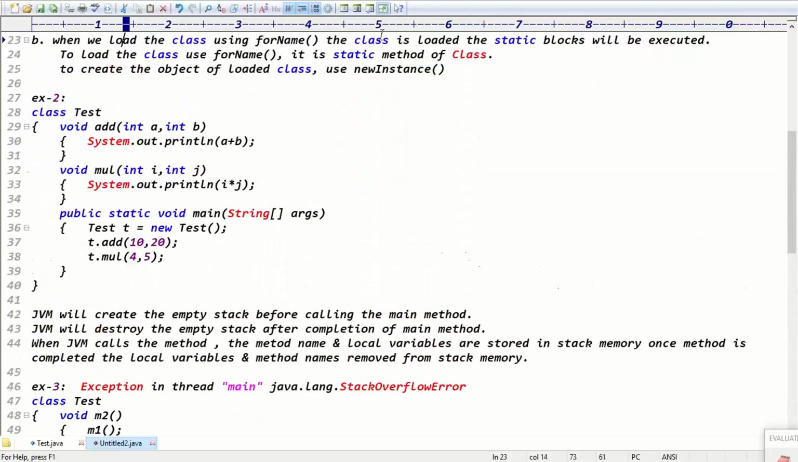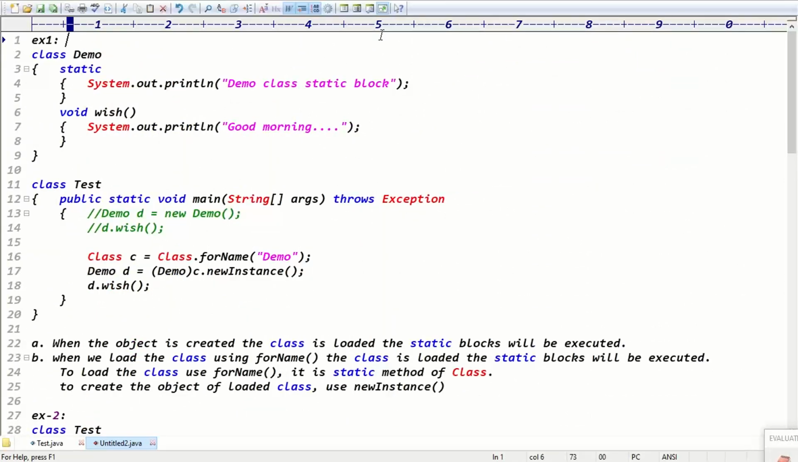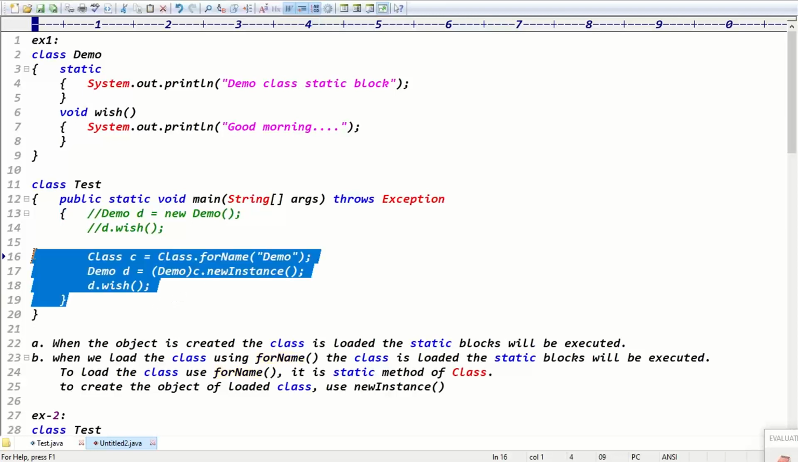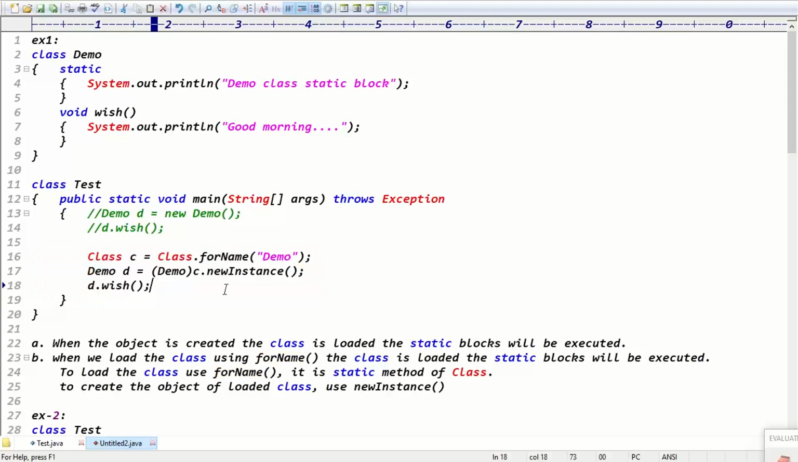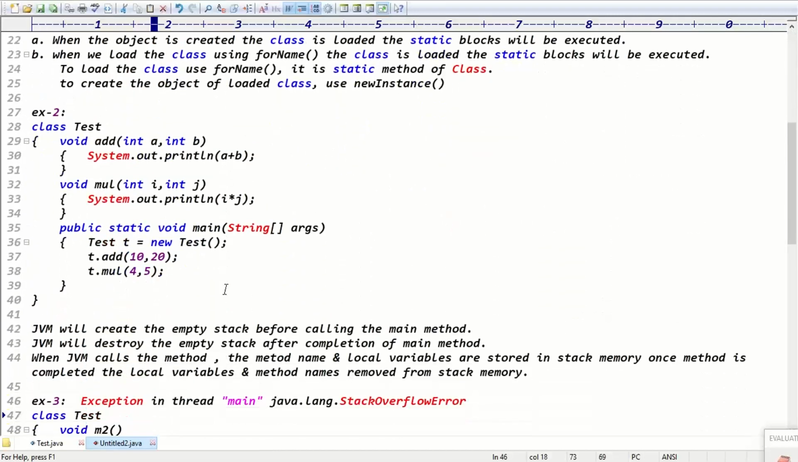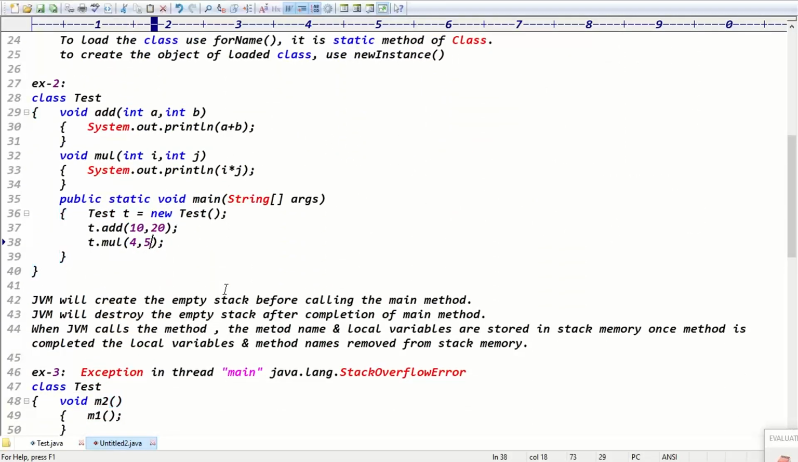Those are the three examples, guys. Example one: there are two ways we can load the static blocks. When we create the object, the static blocks will be executed. That is the first case. The second case is when you load the class programmatically using the forName method, the class is loaded. In this case also, static blocks execute, right? Exactly, guys.